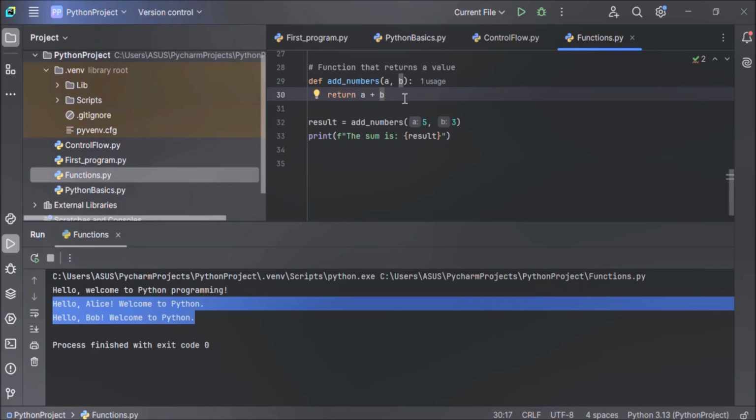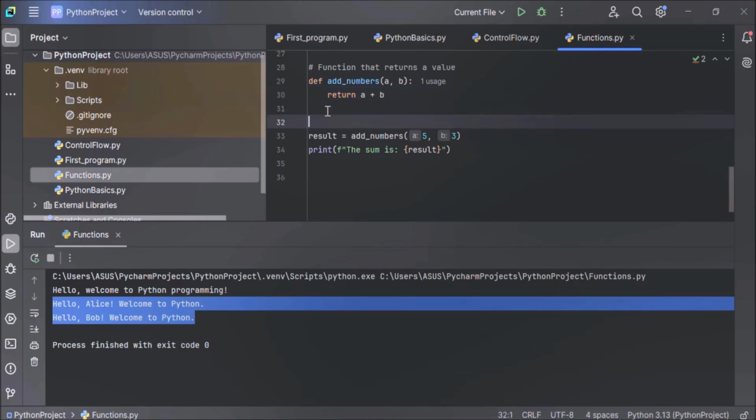So a function also returns a value. After calculating the sum A plus B, this sum will be returned by this add_numbers function. The return statement calculates the sum of A and B and sends this result back to the caller. The function execution ends after the return statement. After this, we are calling the function. Here we are calling the function add_numbers.